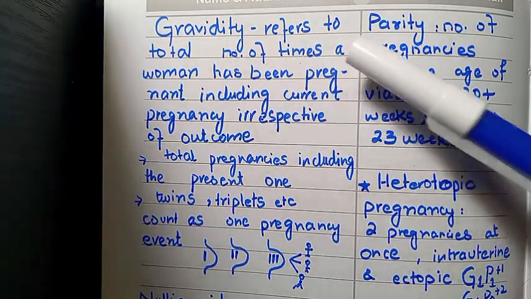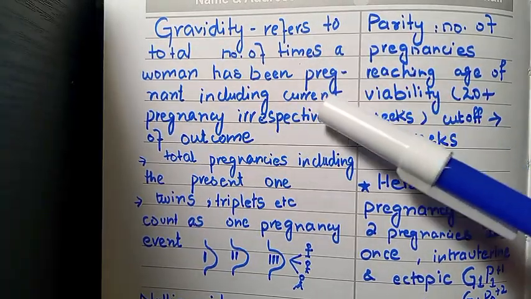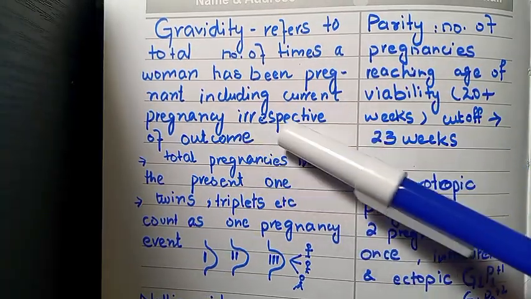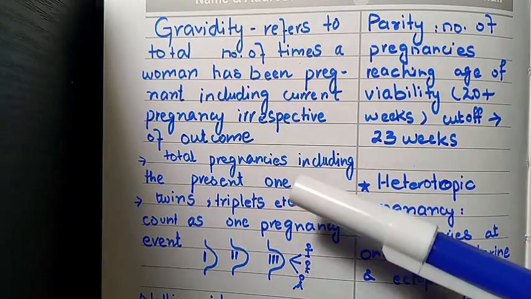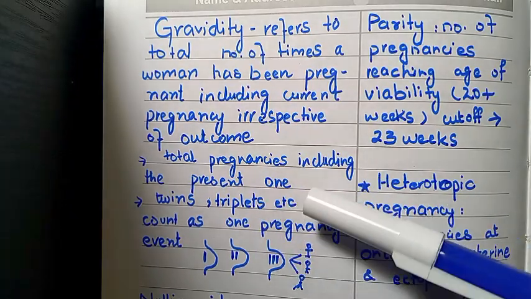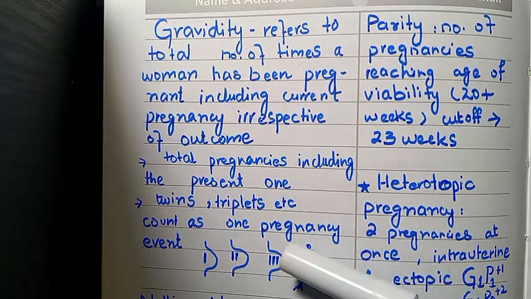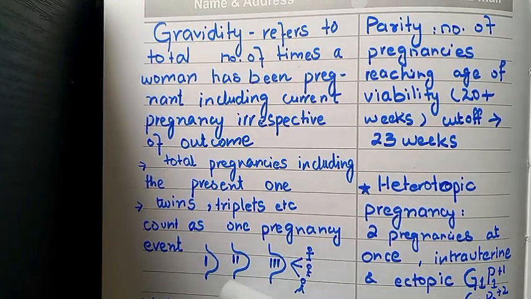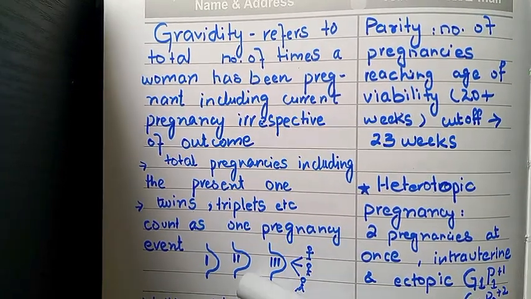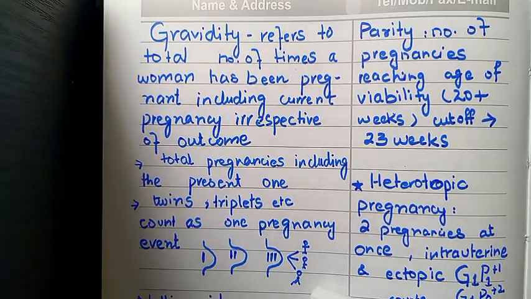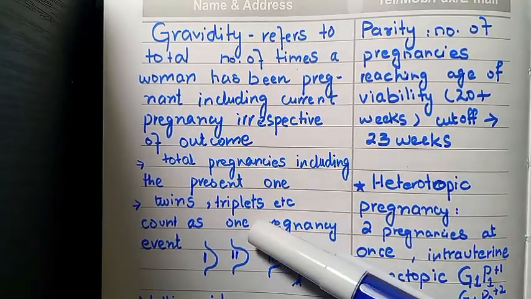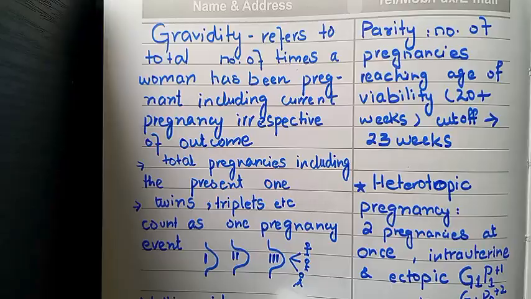Gravidity refers to the total number of times a woman has been pregnant, including the current pregnancy, irrespective of outcome. In simple words, total pregnancies including the present one. In case of twins, triplets, etc., count as one pregnancy event. With twins, one pregnancy event has occurred with the number of outcomes as 2. In case of triplets, one pregnancy event has occurred, but the number of outcomes is 3.